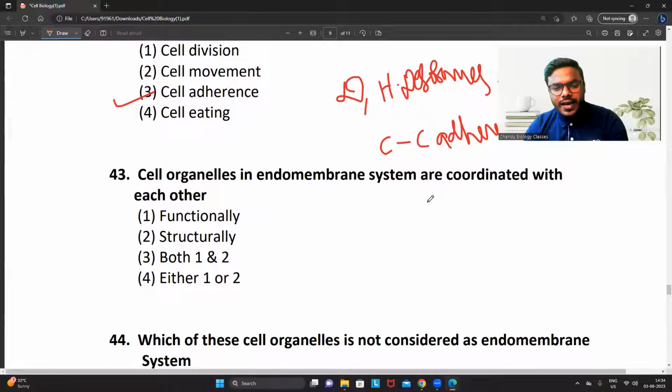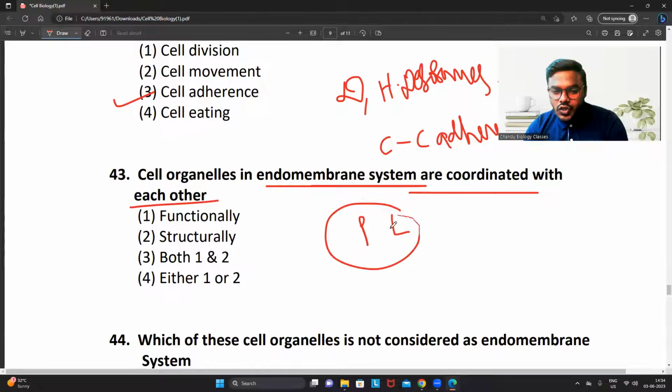Cell organelles in the endomembrane system are coordinated with each other. That's a very good question, right? Cell organelles in the endomembrane system are coordinated with each other. Of course, functionally: outer membrane, RER protein, SER lipid. So they are coordinated with each other with respect to what? Function, not by structure. Some students are getting confused with that. Not by structure, it is by function.